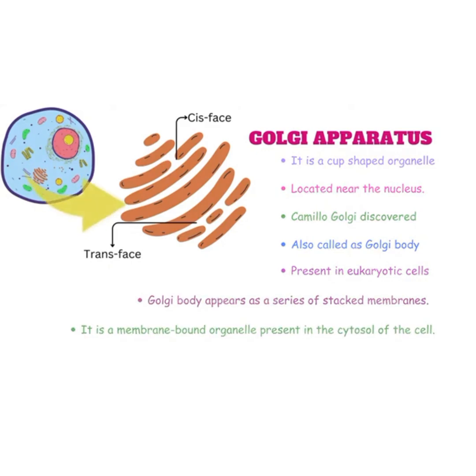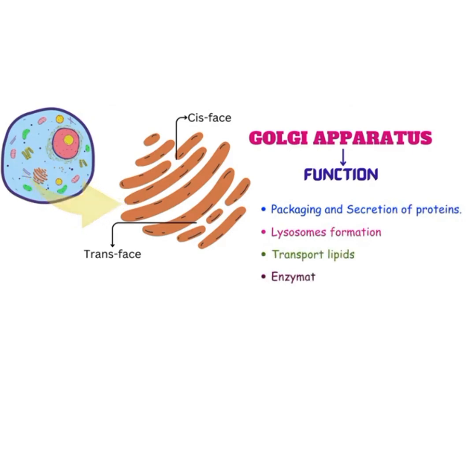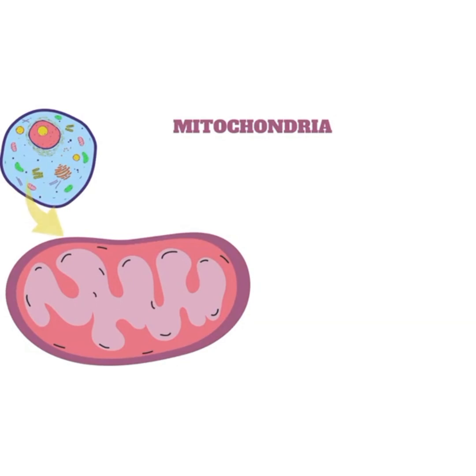It is a membrane-bound organelle present in the cytosol of the cell. Main functions are packaging and secreting of proteins, lysosome formation, transporting lipids, and enzymatic activity.